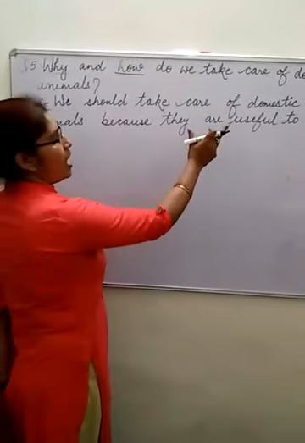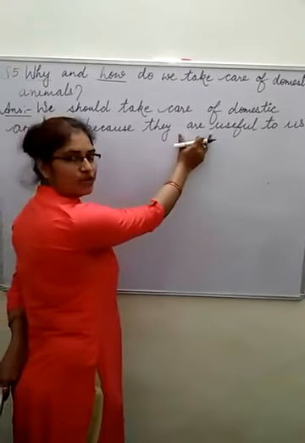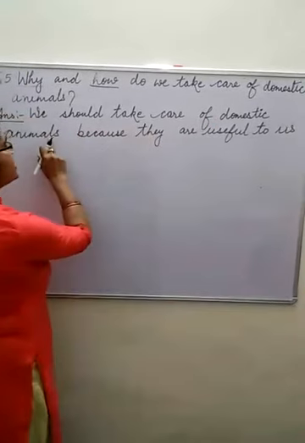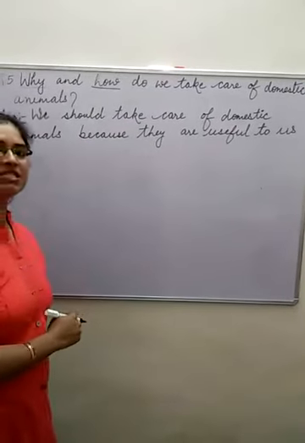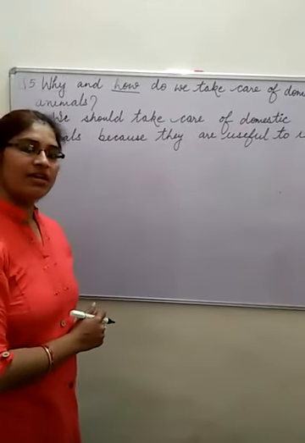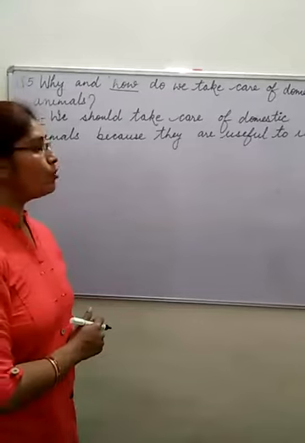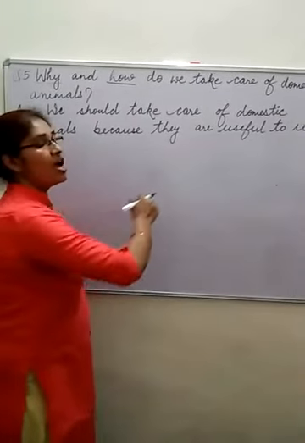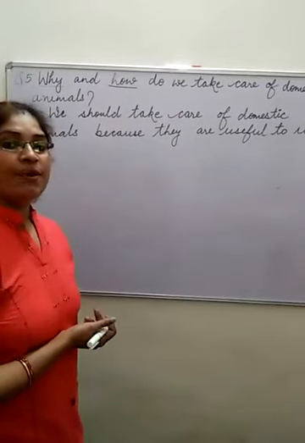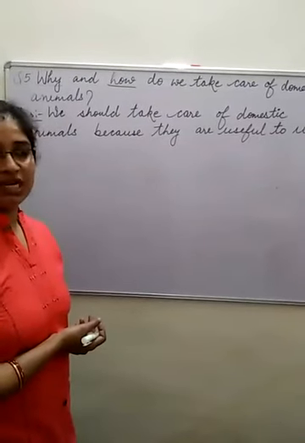We should take care of domestic animals because they are useful to us. Now here I am explaining how they are useful to us, beta. First of all, I have explained what domestic animals are. Domestic animals means animals that live with us in our homes. And domestic animals are very useful. How are they useful? Because a cow gives us milk. A buffalo is a domestic animal because a buffalo also gives us milk.